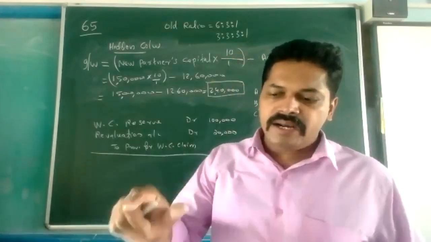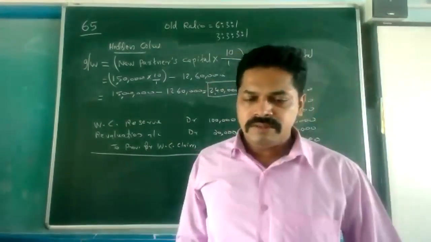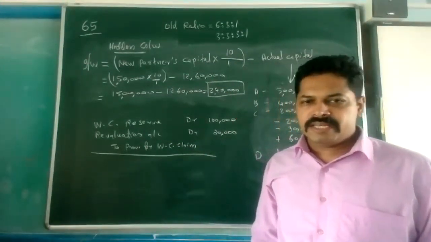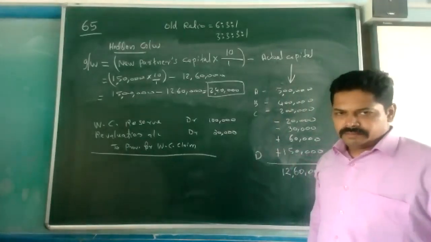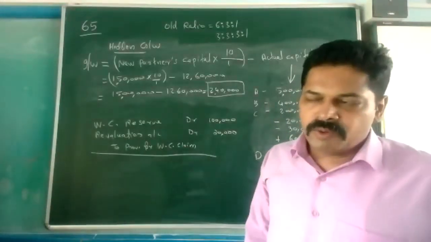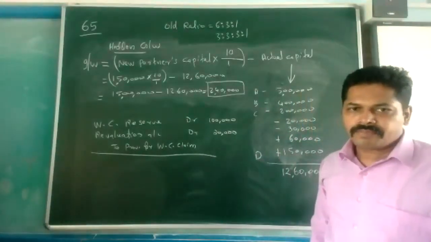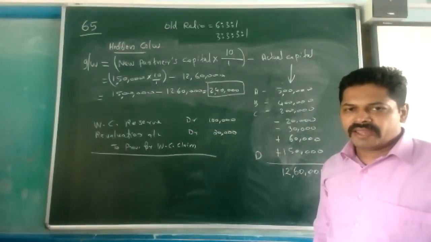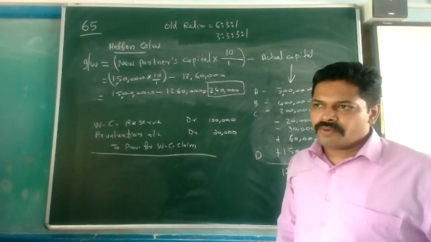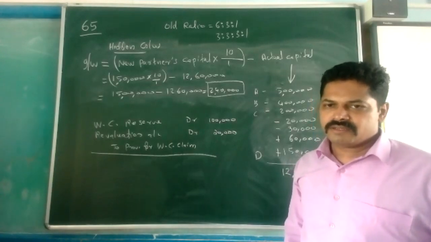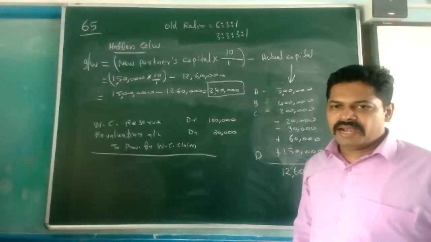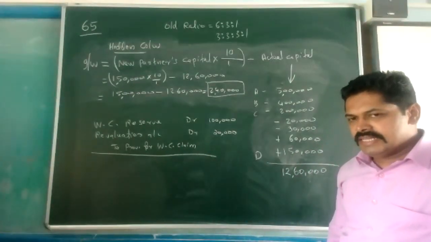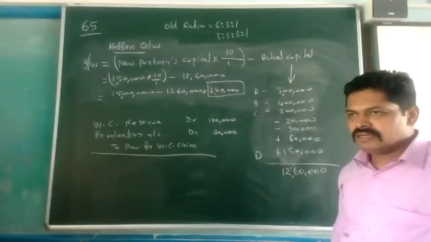So in the first journal entry, you can write the amount: to D's capital 1,50,000, then to premium for goodwill 24,000, and the bank account will be 1,74,000. So the first entry's amount we completed.